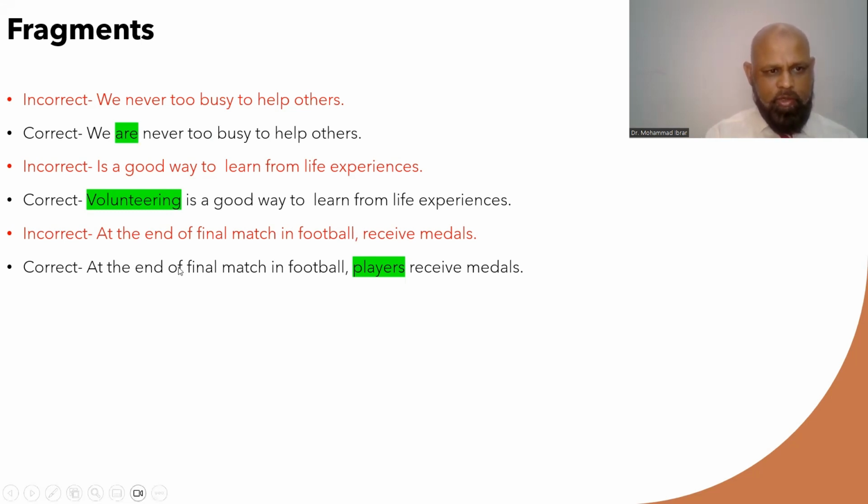Now, the second example: is a good way to learn from life experience. See, the subject is missing here. So, volunteering is a good way to learn from life experiences. Third: at the end of the final match in football, receive medals. If you look at the third sentence, the subject is missing. So you have to use players.